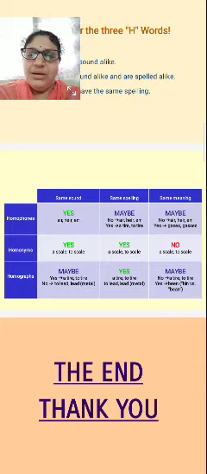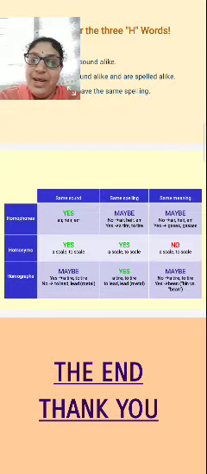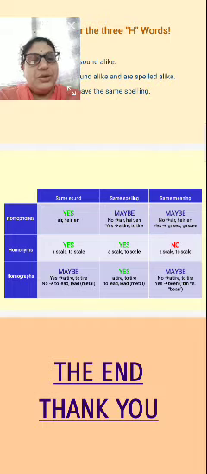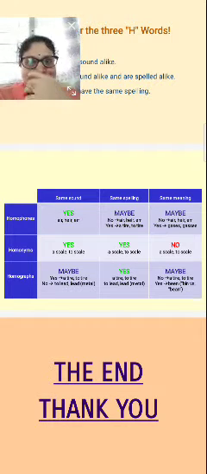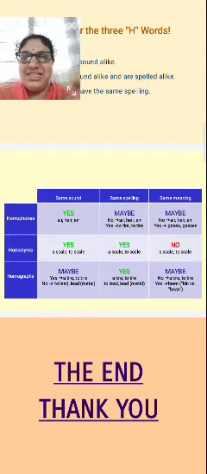Same spelling may or may not be: attire, tire, to tire. Same meaning may not be: air, gas, cylinder gas and acidity gas. Right? So the meaning is different.